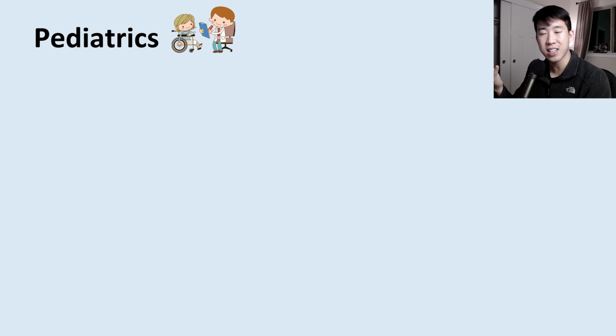Now let's talk about some milestones that patients should be facing, because very commonly in the outpatient setting, your main thing is going to be ensuring that these patients are meeting their developmental milestones and that they are getting their appropriate immunizations and vaccinations. So this is basically all of outpatient pediatrics.